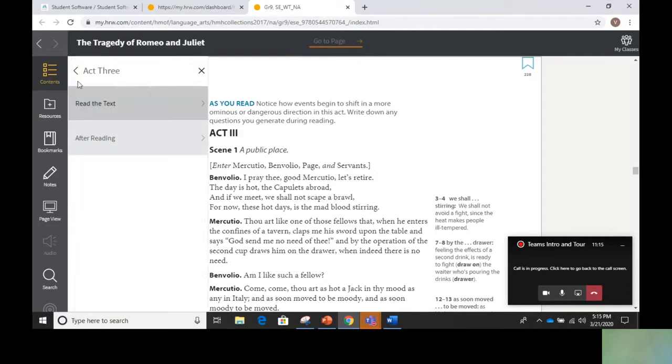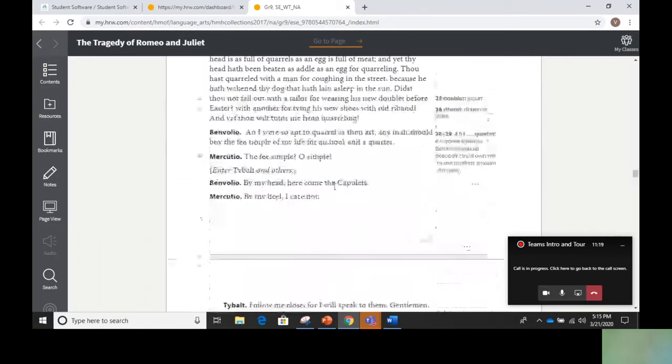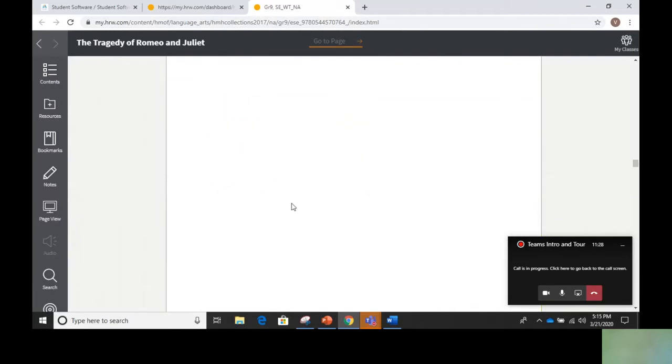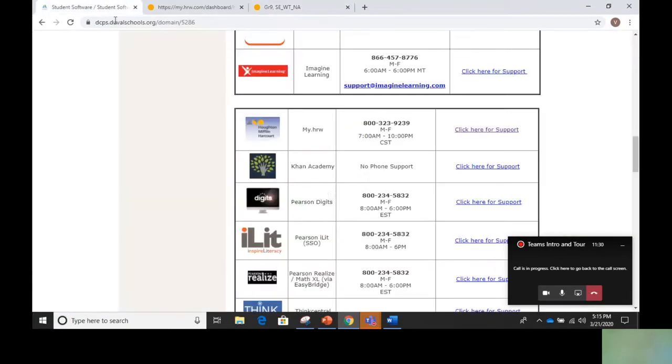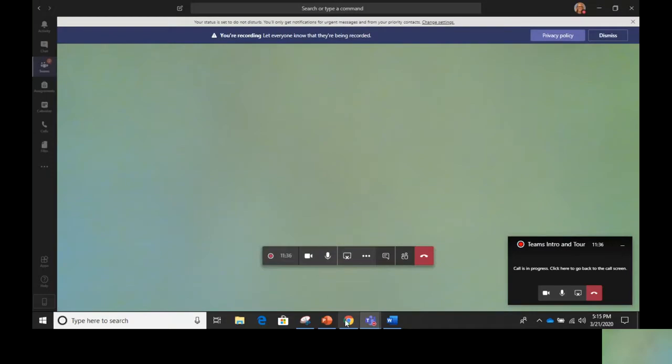It should open, but it's not opening. Anyways, you would go through read the text, and you can find the certain contents there as well. It's having a little lag there, so my apologies for that. So those are the three things that we would be most using on the blended learning platform. So I just wanted to show you those.